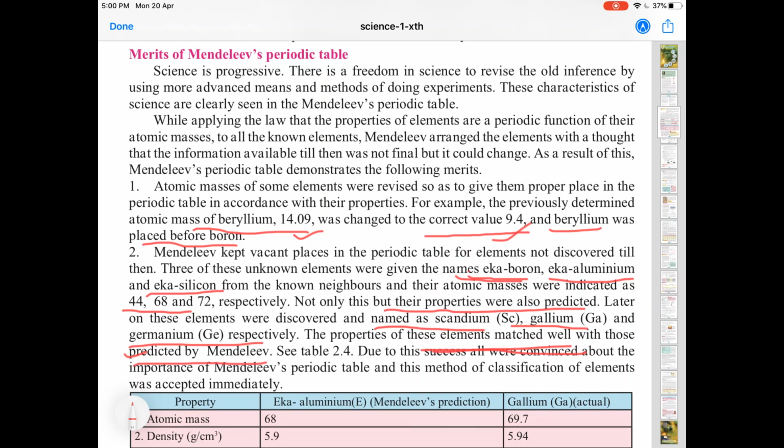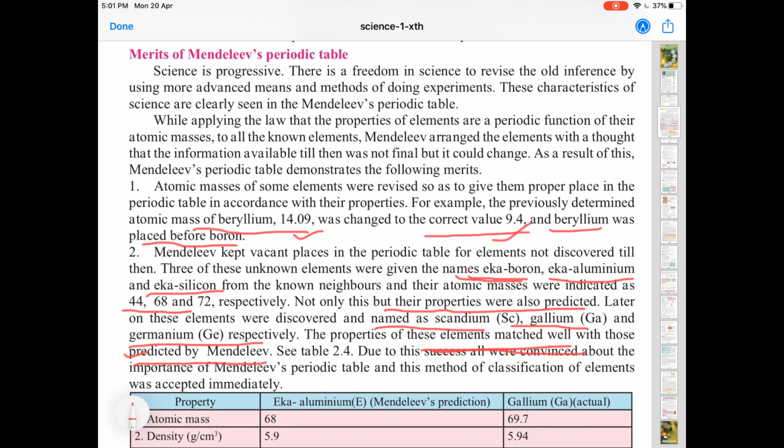So, what does the second point say? Second point tells us that Mendeleev had kept vacant spaces for elements which were not discovered then. Three of these unknown elements were named as eka boron, eka aluminium, and eka silicon, and their atomic masses were indicated as 44, 68 and 72. He had predicted their properties also. Later, the elements were discovered. They were scandium, gallium, and germanium, and the properties matched well with those he had predicted.